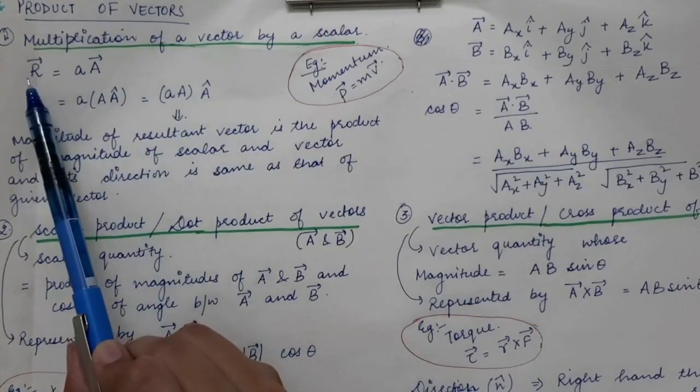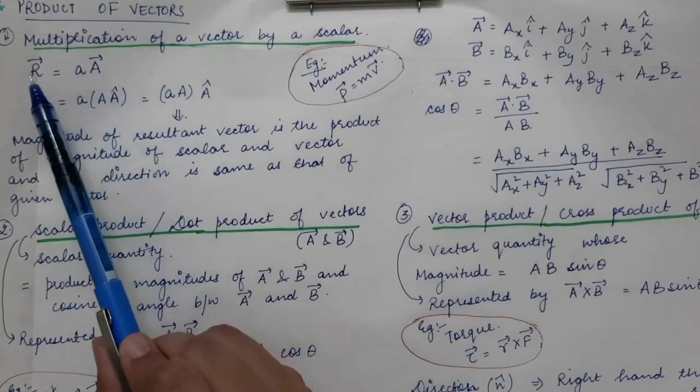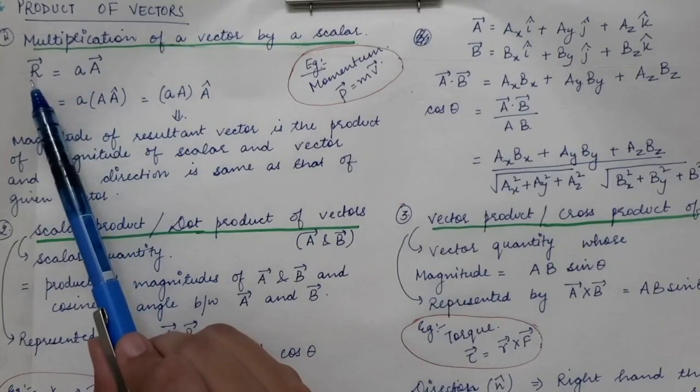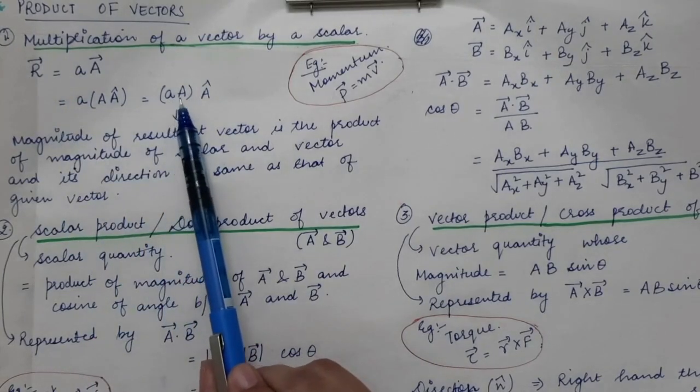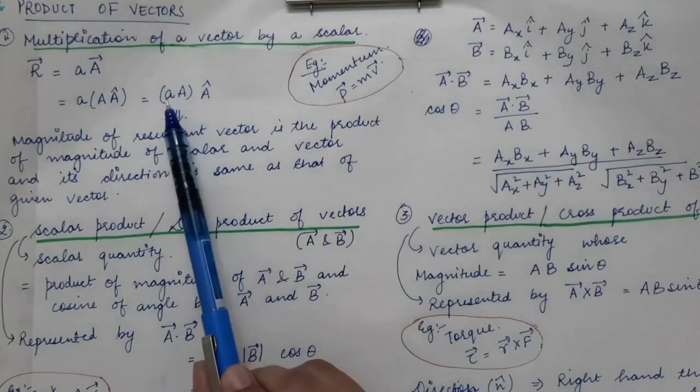This is the resultant vector. So when a vector is multiplied by a scalar, the resultant vector is given by small a into capital A, which is the product of the magnitude of the vector and the scalar.